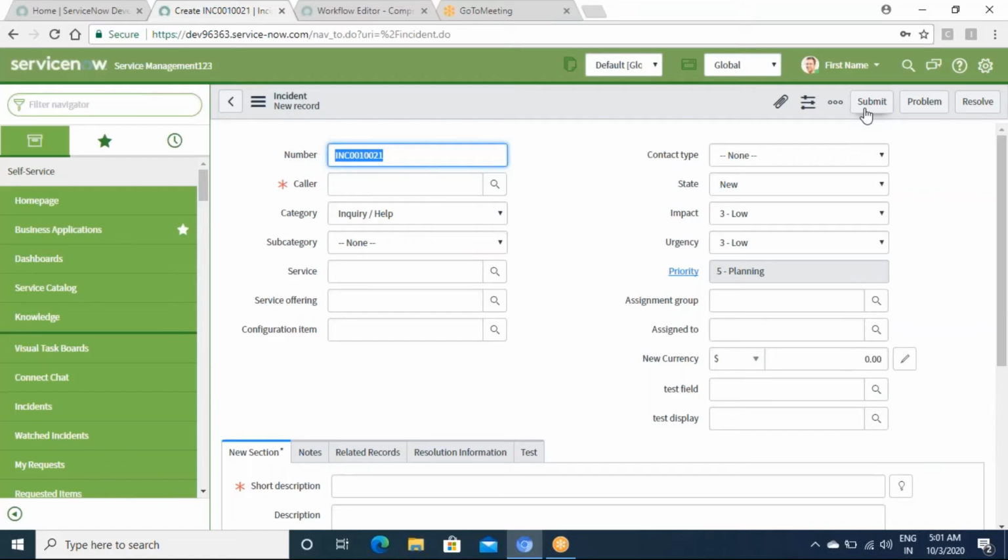These are all server-side scripting, and scheduled jobs. So we'll be covering client-side scripting, as in UI policies, client scripts, UI actions, and then server-side scripting, covering script includes, business rules, and scheduled jobs. We'll go through what each of them does.